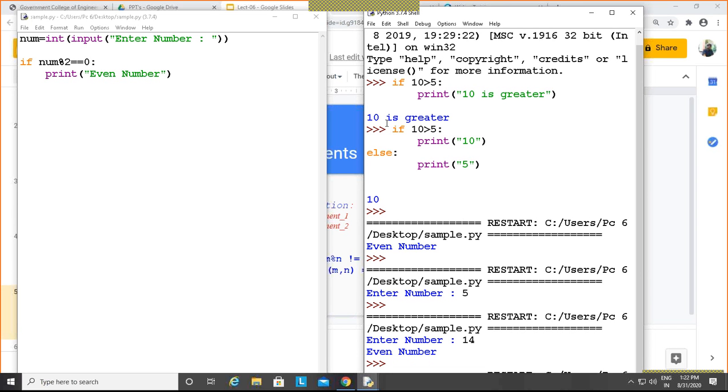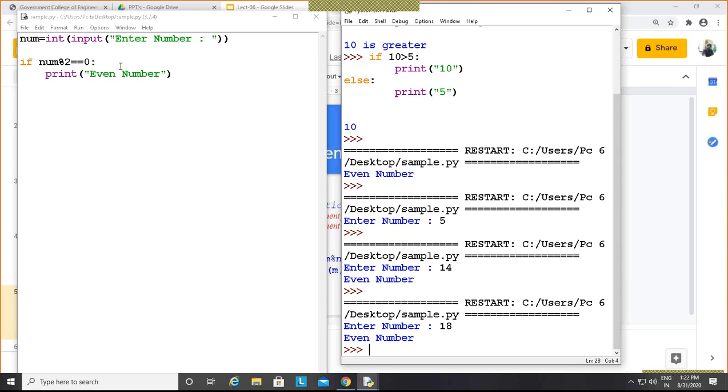You can see here, if I just enter 18, that is an even number, right? So you can see this is the simple way of writing the if condition. So I think you might have understood, or else I can again put a block of statements here, right?